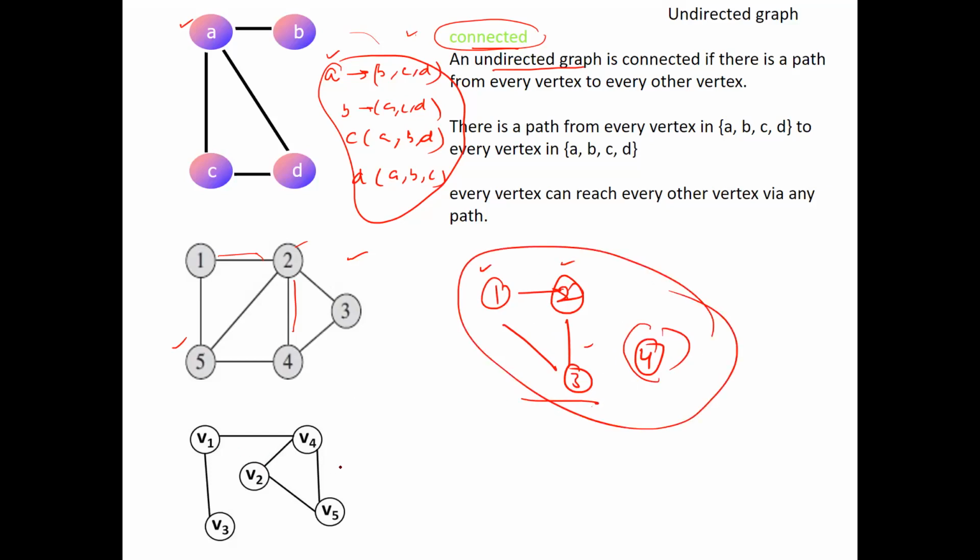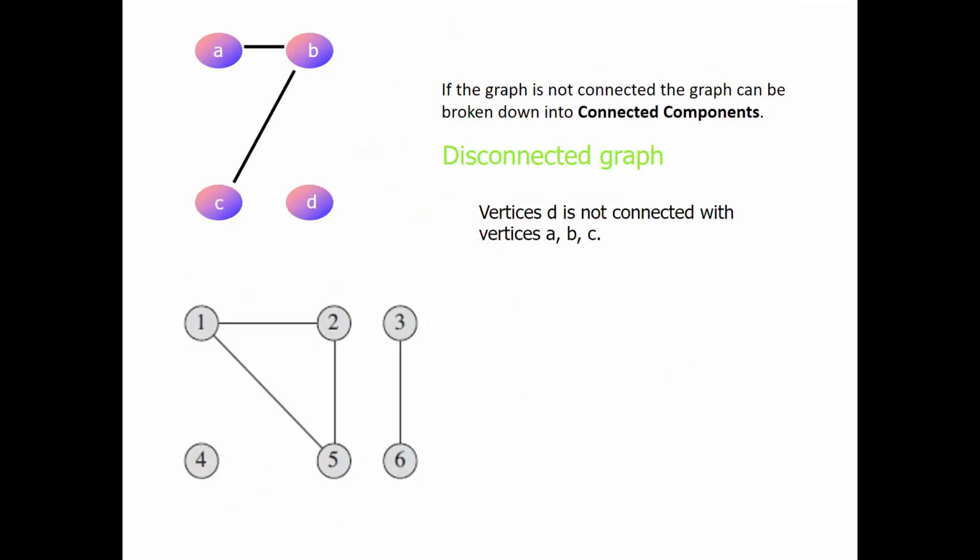Similarly, we can take one more example. This is also a connected graph. We can reach from every node to every other node in the graph. Now this graph is not connected, if you see carefully, because D here is an isolated vertex. This is also not a connected graph. This is also called a disconnected graph.